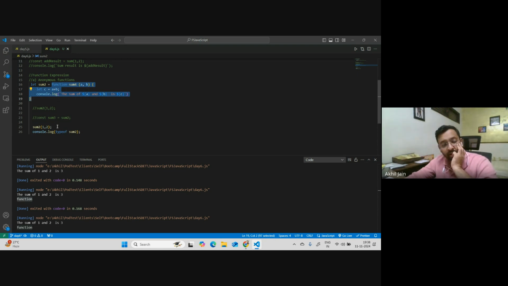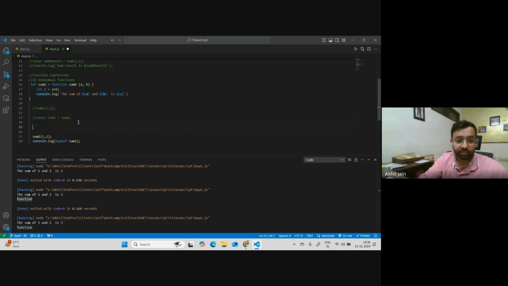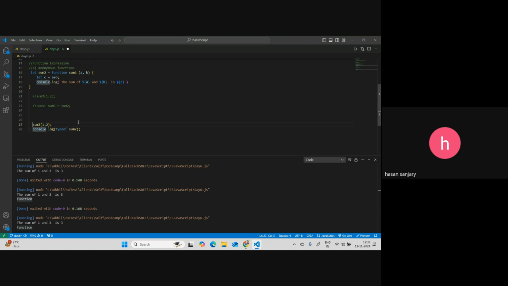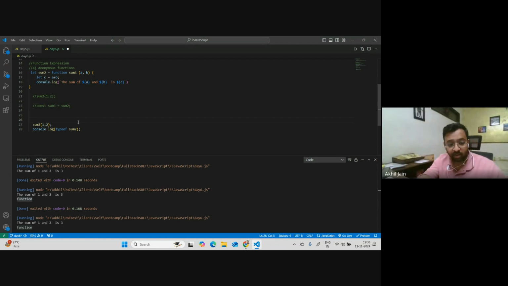Now what should I write here to run this method? What should I call here? It becomes confusing. Do you want to invoke the function itself, or do you want to invoke the variable? What you can do is just call sum2 here, and I think this will work.